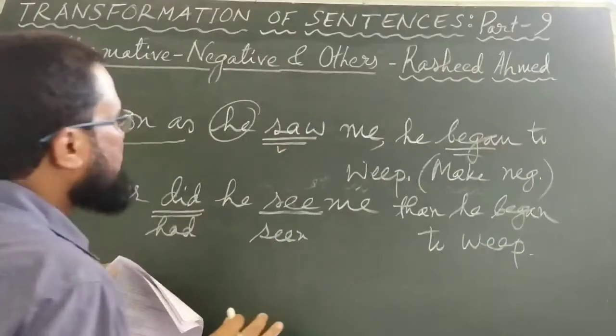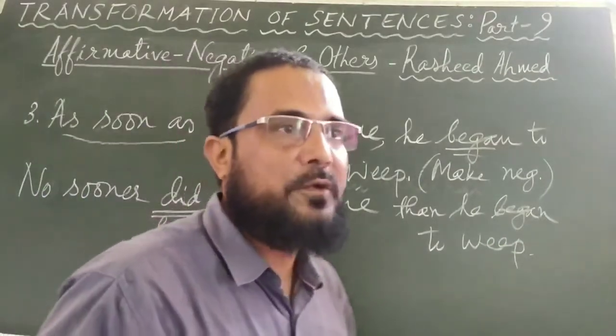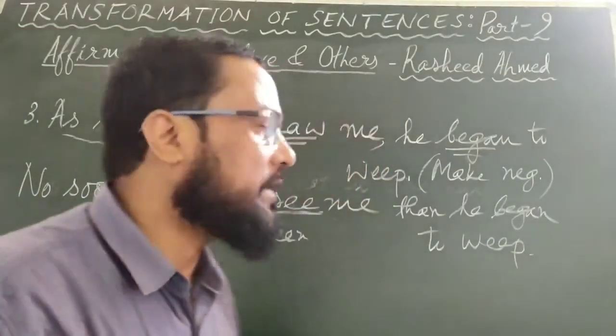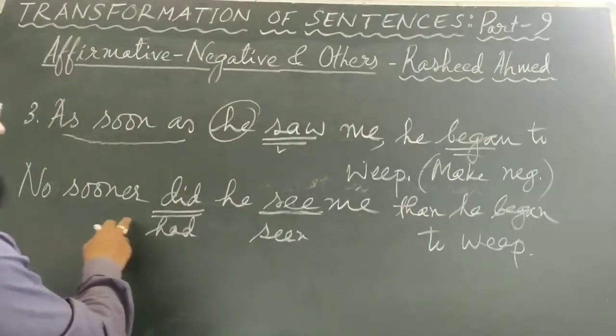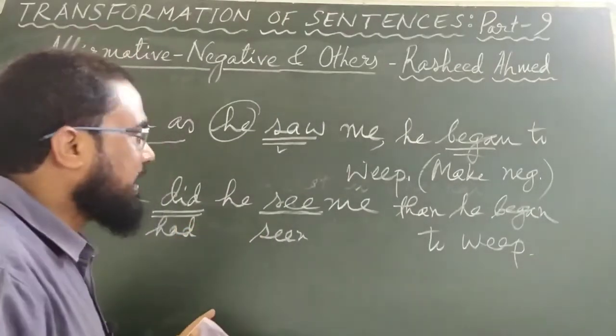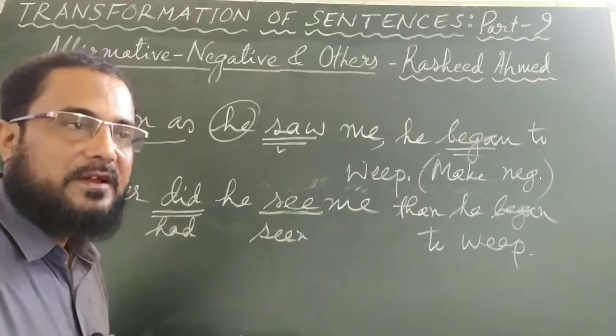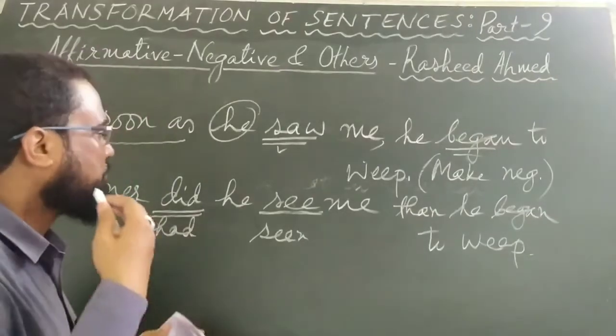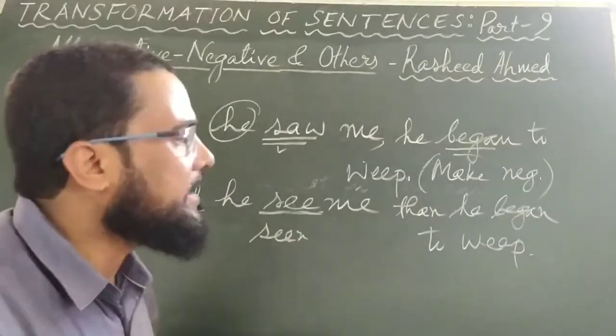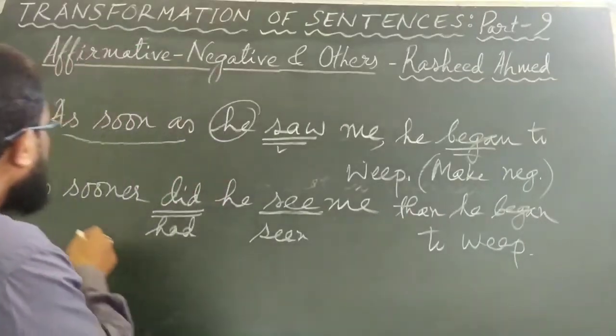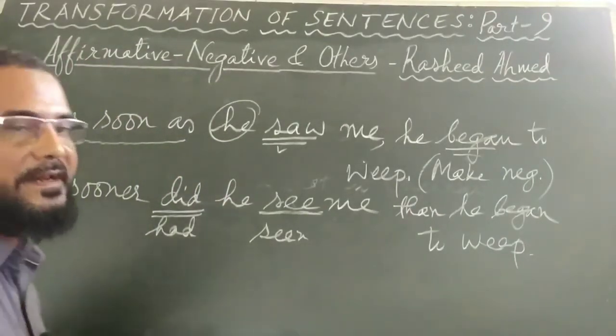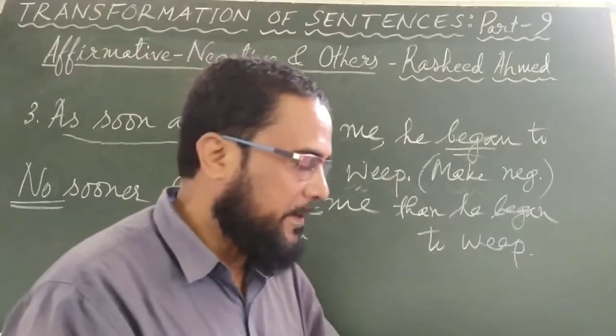So the sentence is, as soon as he saw me, he began to weep, and we are asked to make it negative. There are two ways. No sooner did he see me, or no sooner had he seen me. Both are okay. No sooner did he see me, or you can say no sooner had he seen me, then he began to weep. With the use of this no, you have made it negative. The meaning remains the same.